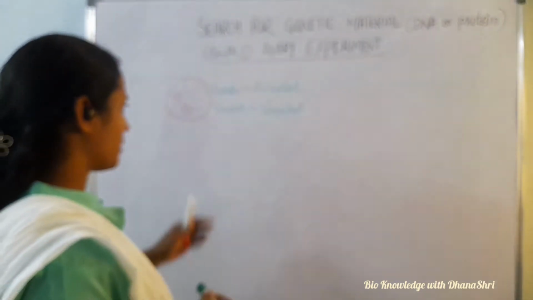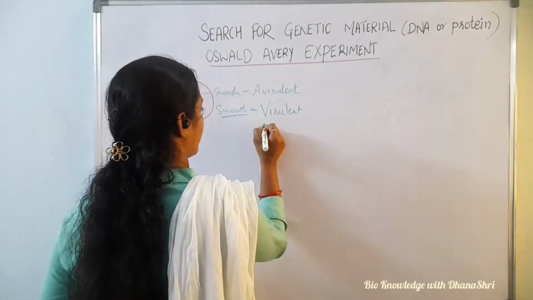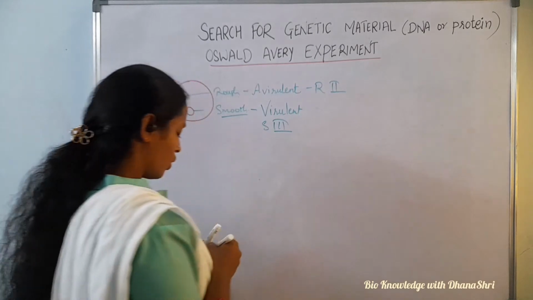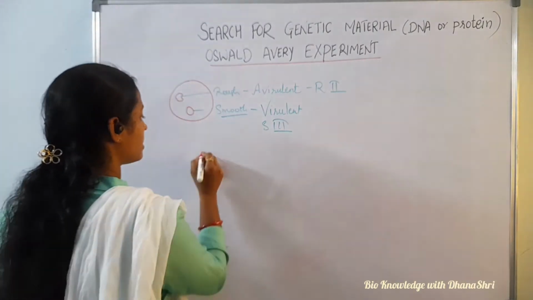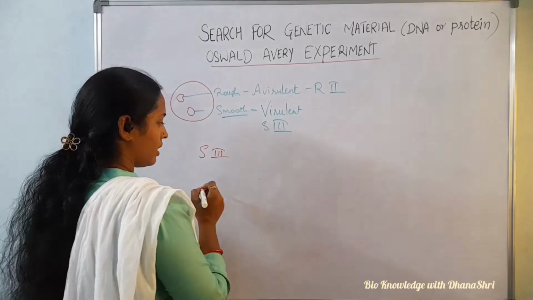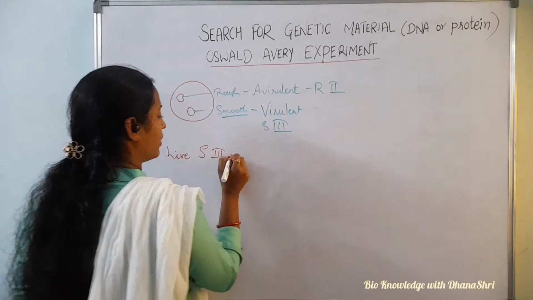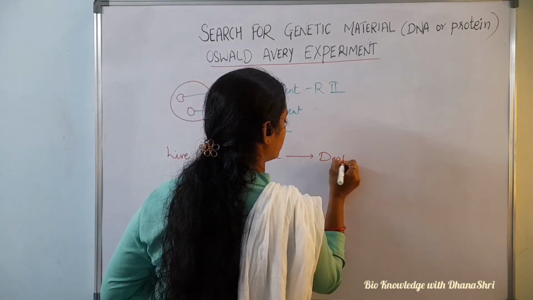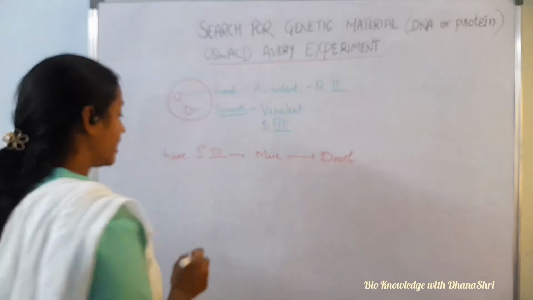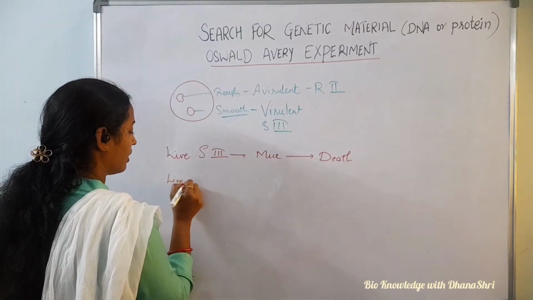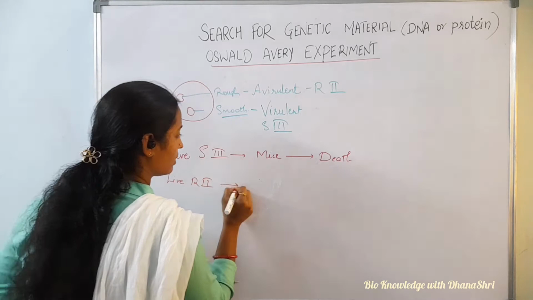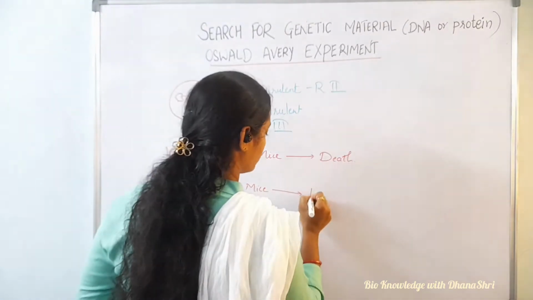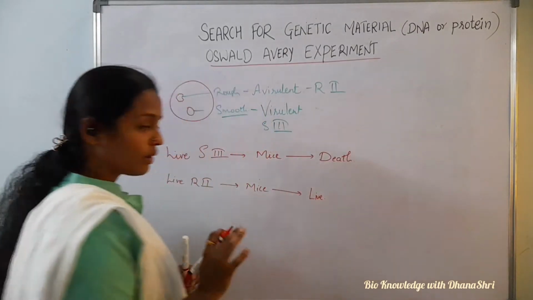So he performed a series of experiments. He took the S3 strain and the R2 strain. When he injected live S3 strain into mice, death of mice occurred. When he injected live R2 strain into mice, what happened? Mice remained healthy, mice lived, no death of mice.